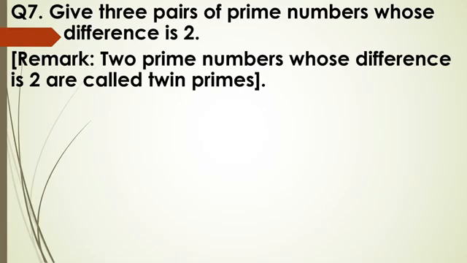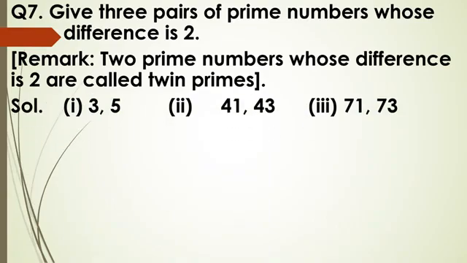So these are 3 and 5. 5 minus 3 is 2. 41 and 43 both are prime numbers and their difference is 2. 71 and 73 both are primes and their difference is also 2. Now see question number 8.